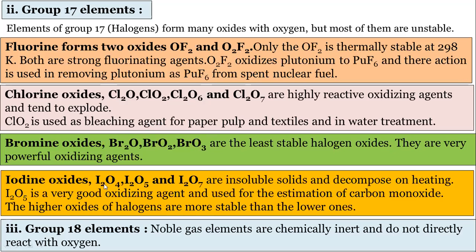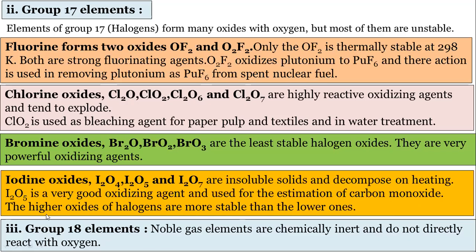Out of I2O4, I2O5, and I2O7, I2O5 is a very good oxidizing agent and is used for the estimation of carbon monoxide. Such types of questions are asked. What is the use of I2O5? It is used for estimation of carbon monoxide.